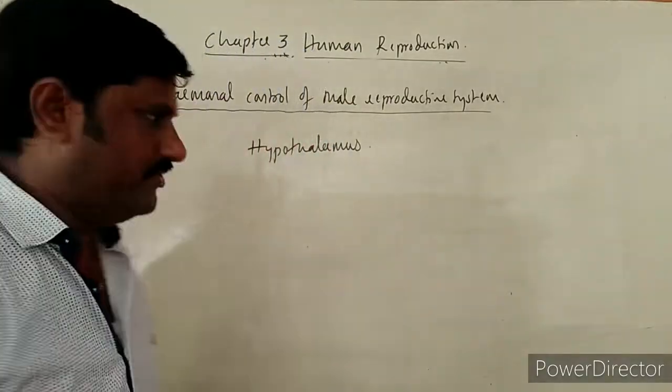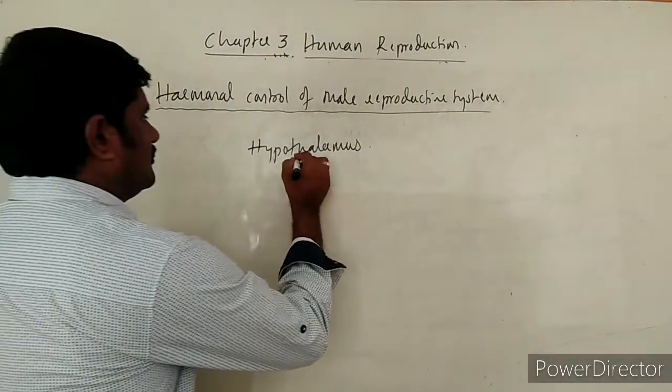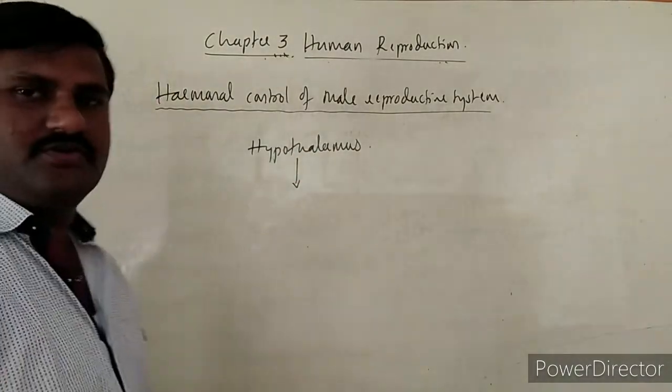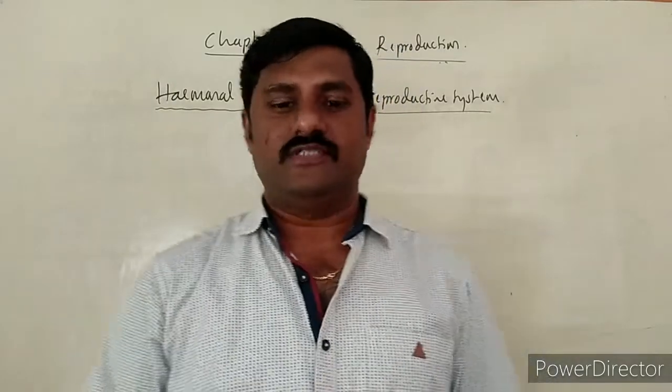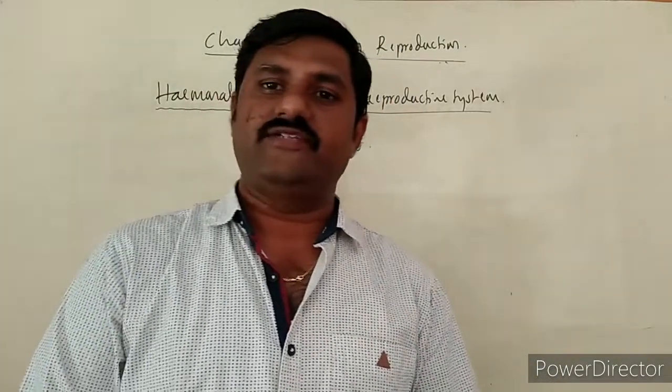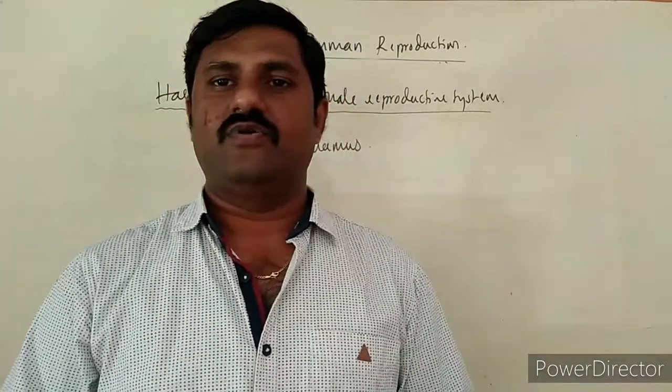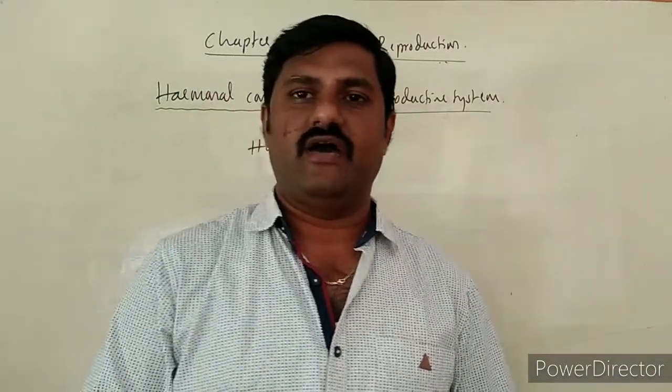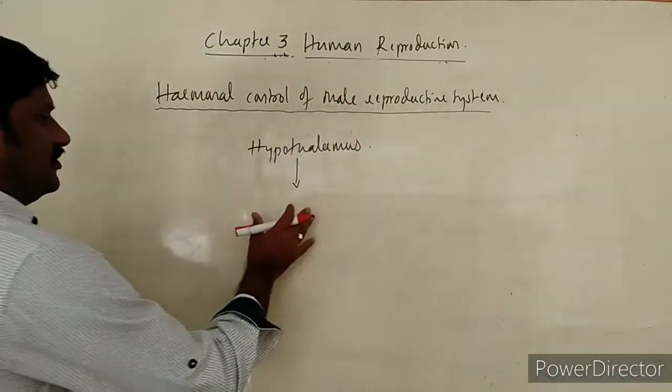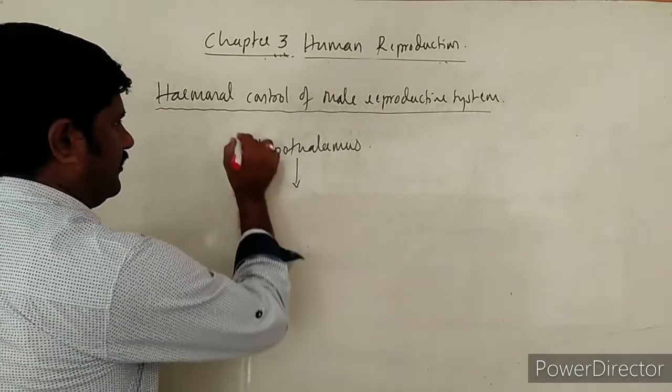And it also secretes some hormones. What are the hormones it secretes? There are two kinds. One is releasing hormones and another one is inhibiting hormones. So these are the two types of hormones it produces.